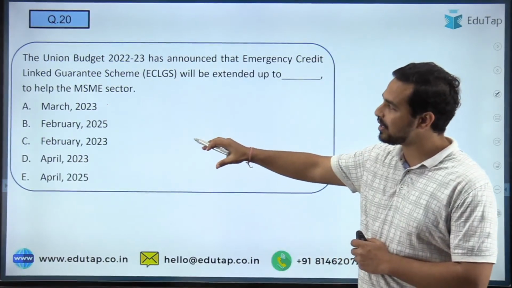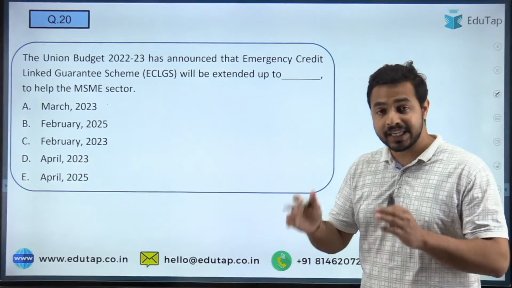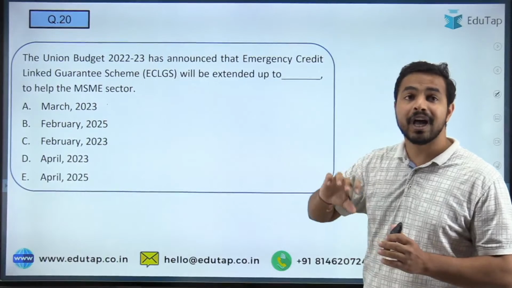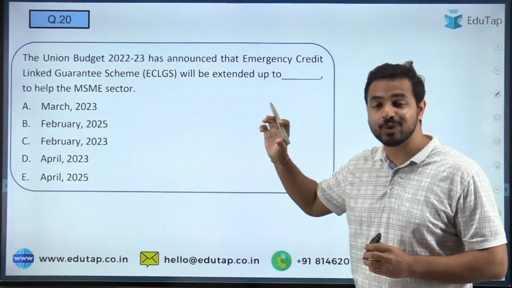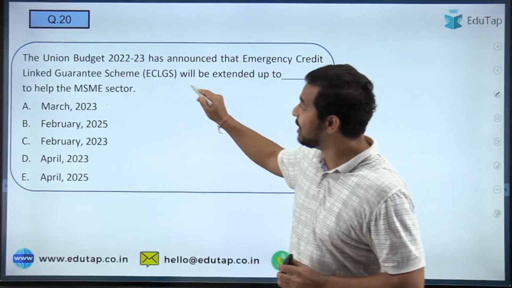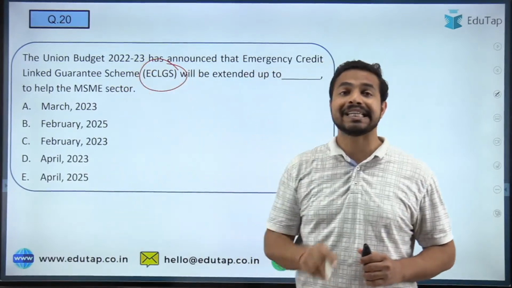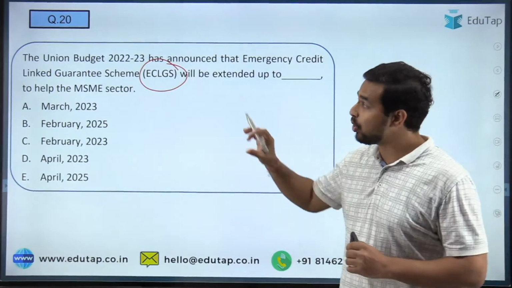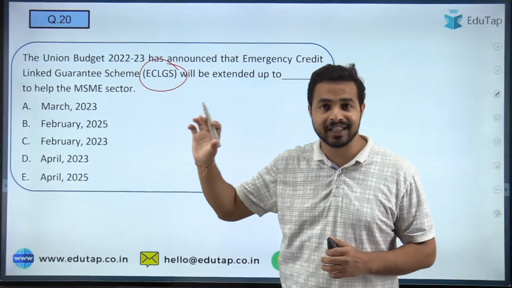Moving on to the next question. In the next question you are required to tell me कि जो गवर्नमेंट ऑफ इंडिया ने यूनियन बजट के अंदर एक पर्टिकुलर स्कीम को यहाँ पर एक्सटेंड किया है उसकी टाइमलाइन को. What exactly? Here the scheme in the question is ECLGS, that is Emergency Credit Linked Guarantee Scheme. तो इस स्कीम को हमने कब तक के लिए एक्सटेंड किया है, that is the question.